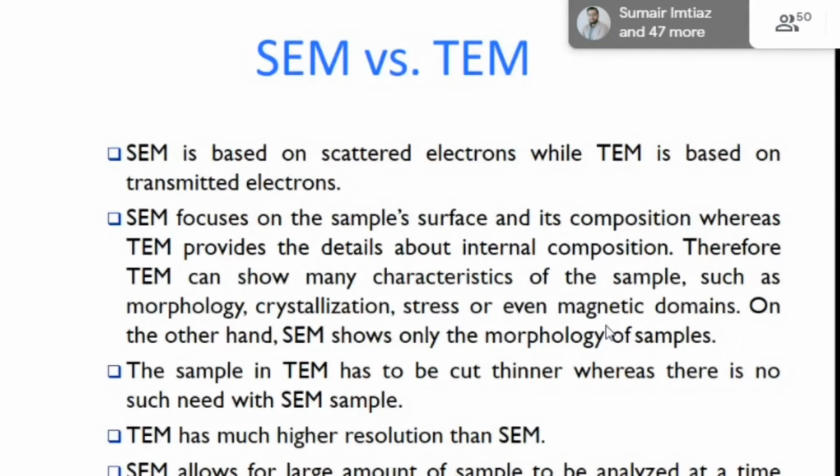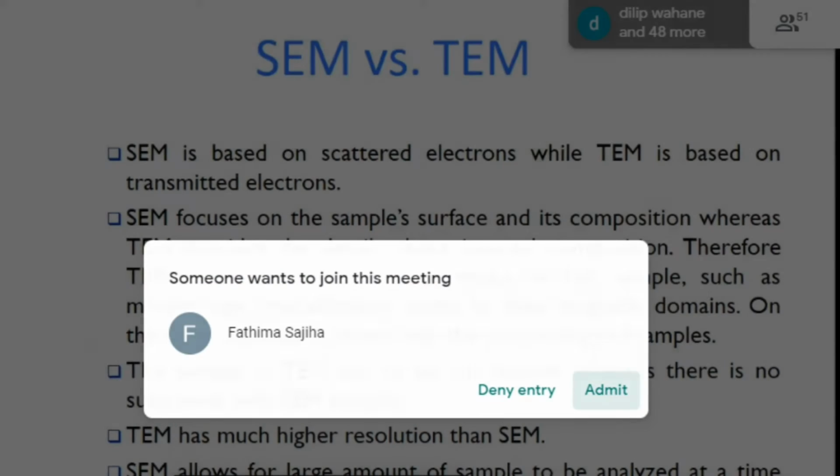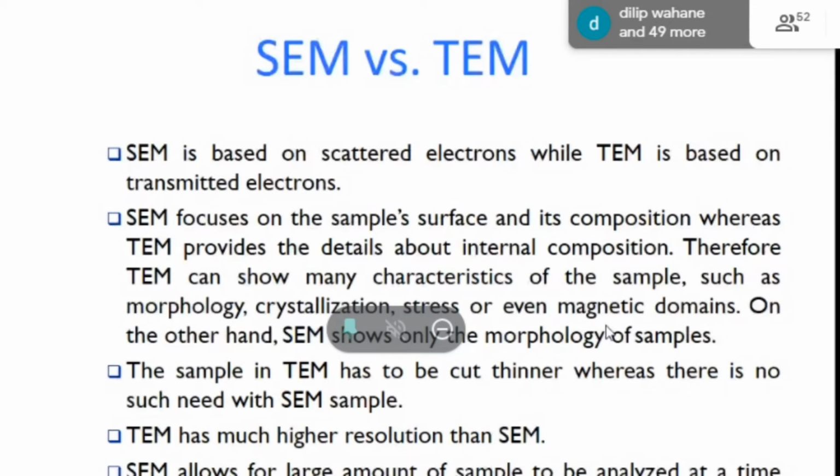TEM can calculate many characteristics of a sample, such as morphology, crystallization, and even magnetic domains. On the other hand, SEM, the scanning electron microscope, only focuses on the morphology, size, and structure of the sample. The sample in TEM has to be cut thin, whereas there is no such need with the SEM sample. Basically, in the scanning electron microscope we use a double-sided carbon tape.